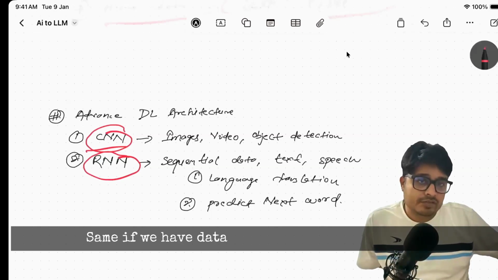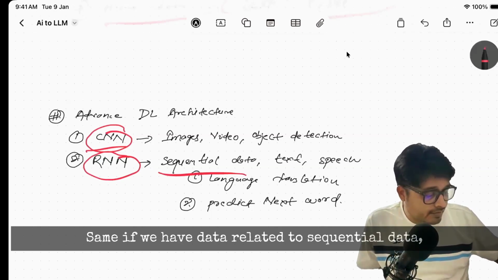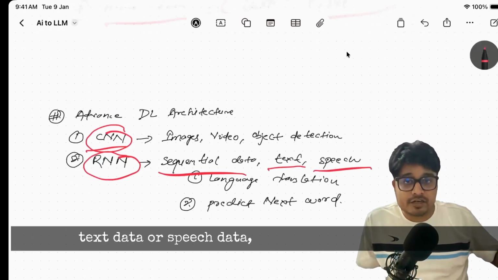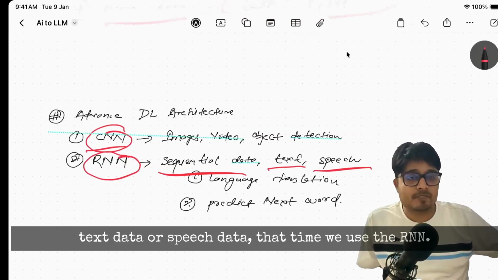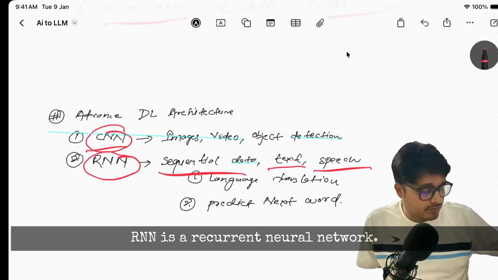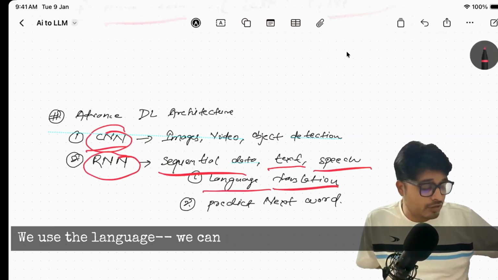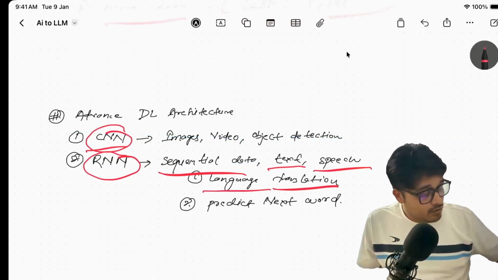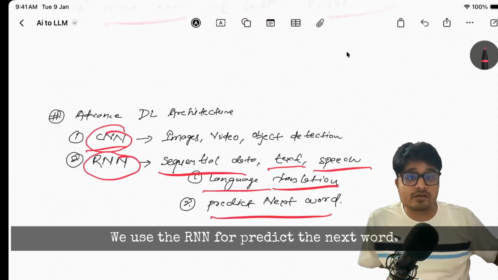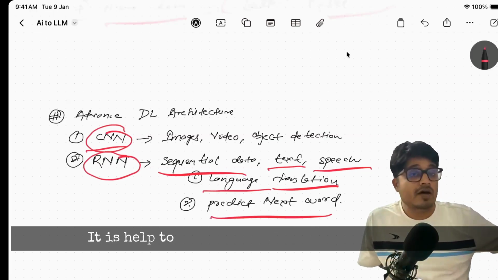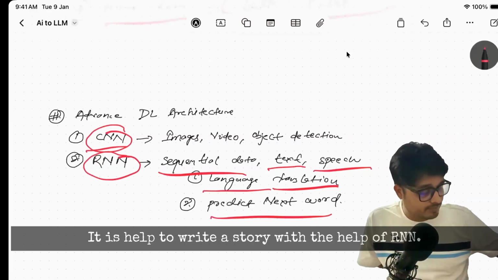If we have sequential data, text data, or speech data, we use the RNN, a recurrent neural network. We can use an RNN for language translation, to predict the next word, and it helps to write a story.